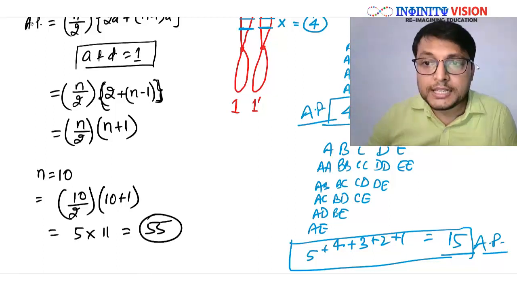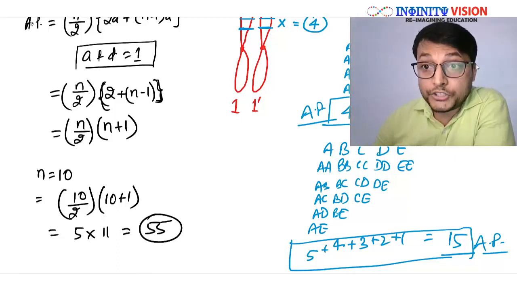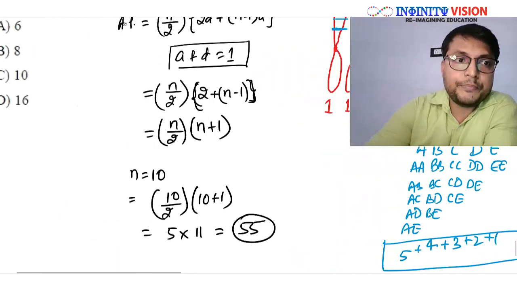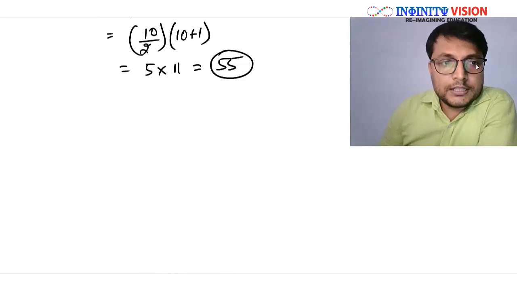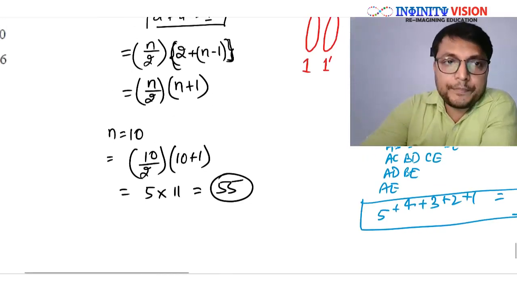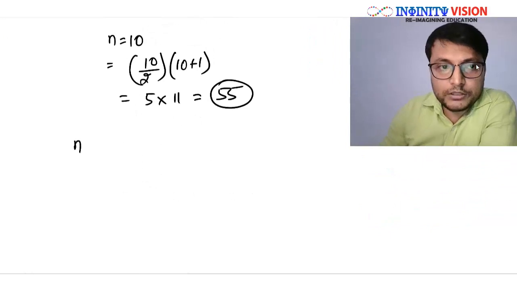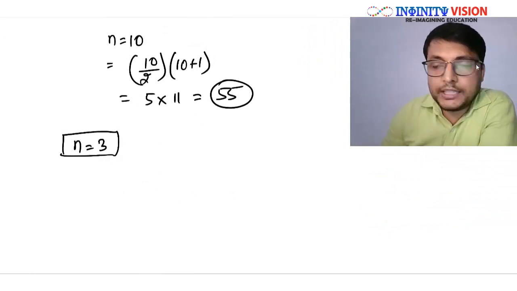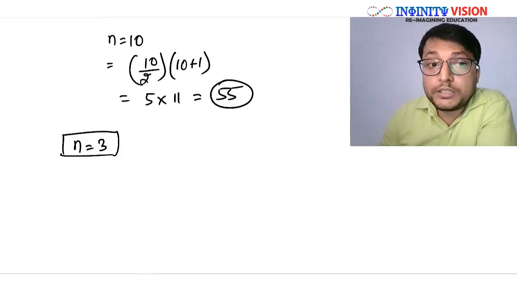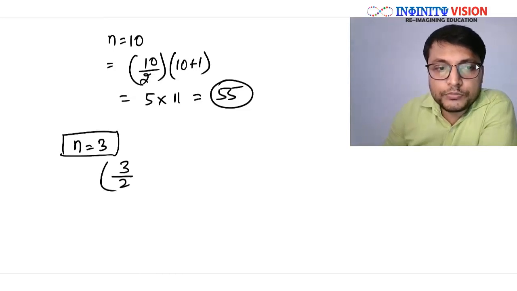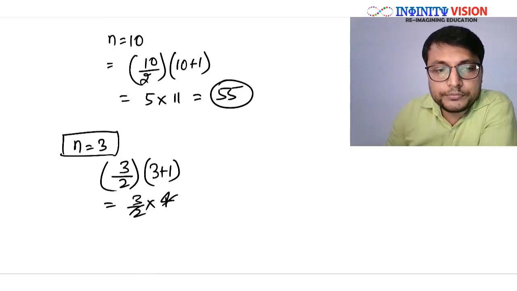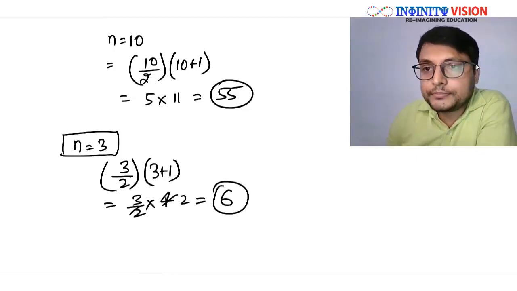Okay, now let us take some examples from the biology that we study, that we find in human body or human physiology or human genetics. Let us see. Suppose from this formula, if I say that there are 3 alleles for a gene, n value will be 3. In that case, the total number of possible genotypes would be, let us calculate, n value is 3, so 3 by 2 multiplied by 3 plus 1. How much? 3 by 2 multiplied by 4. 2, 3 2s are 6.